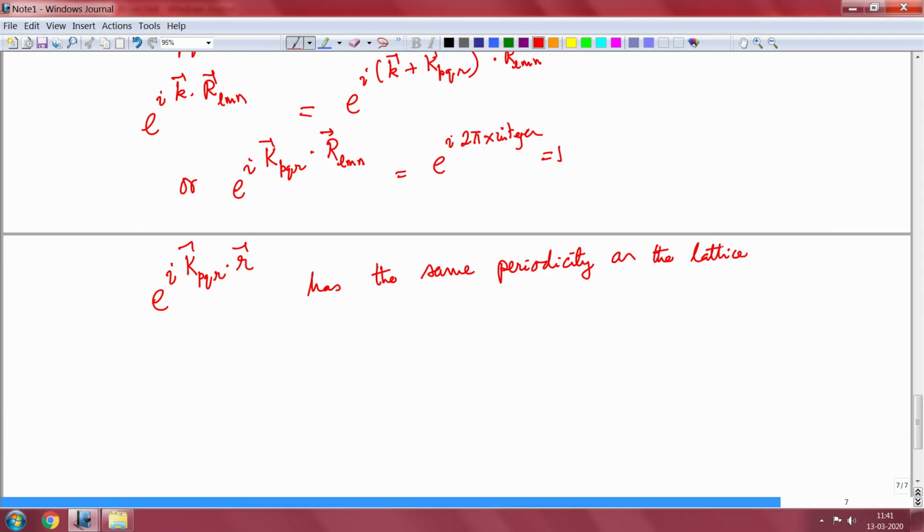This is very important, and I will come to the reasons why it is so important in my next lecture, but suffice it to say at this point that e to the power i K PQR dot r, where K PQR is a reciprocal lattice translation vector, is a plane wave, and this plane wave has the same periodicity as the lattice. So, I will continue from here in the next lecture, and I will try to show you how I can construct Brillouin zone in any arbitrary case, and how it will be useful for dealing with energy band theory in 3 dimensions. Thank you.